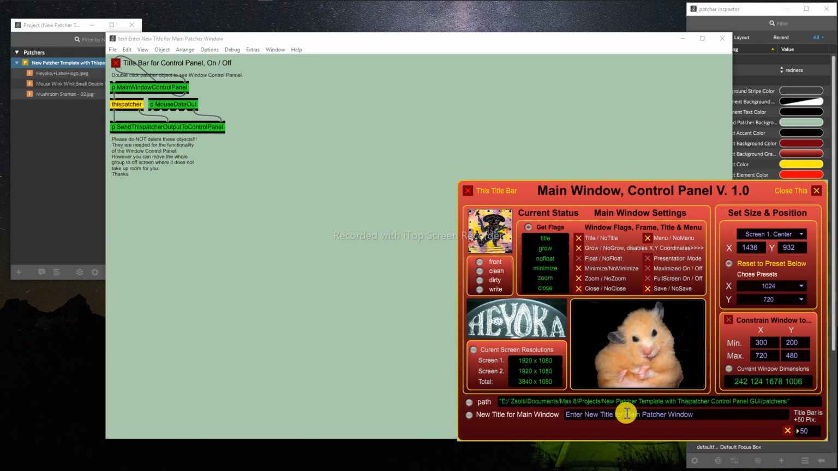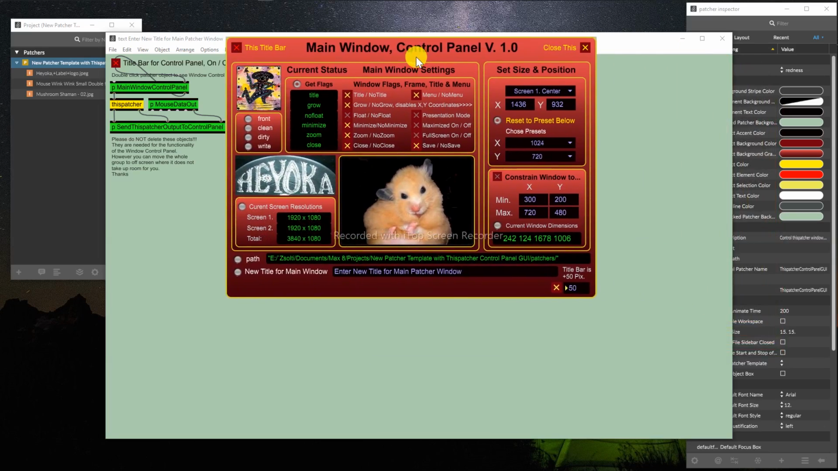Here you can give it a new name. The main window, you just type in whatever you want to name it, and it will appear here. And then you can push the text or the button or hit enter, and that will do it. And this button will just get the path wherever you put this patcher on your system. So that's about all we have.